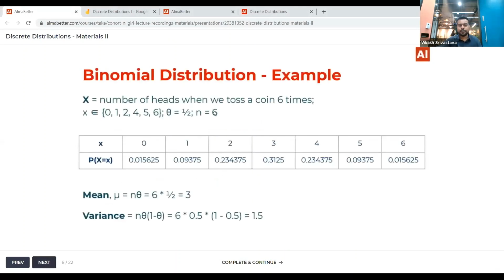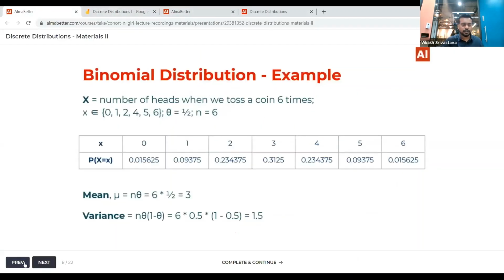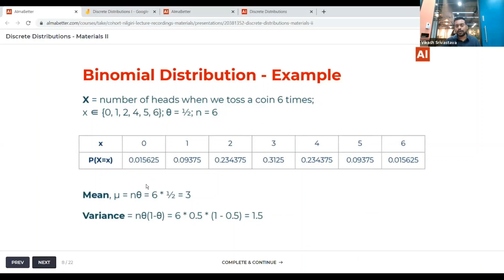For a binomial distribution, let's say you're doing a coin toss 6 times. You can calculate the probability of X according to this particular formula, by plugging in each value of X. X can take values 0, 1, 2, 3, 4, 5, 6.